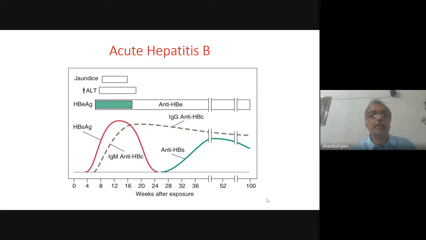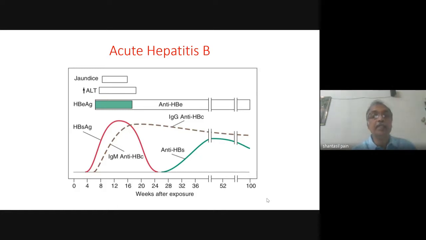Now, the other marker which appears along with hepatitis B surface antigen is the hepatitis B core antibody. Hepatitis B core antigen is not detectable in the serum. 2 to 6 weeks after the appearance of hepatitis B surface antigen, the anti-hepatitis B core antibody, or anti-HBc, is detectable in the serum. Initially, it is IgM anti-HBc, and later on, after 6 months, the predominant antibody is IgG anti-HBc.